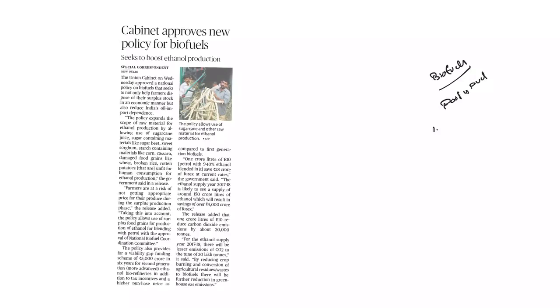Previously, any food product for conversion into ethanol was prohibited. Now excess food can be used for ethanol production, but they need approval of the National Biofuel Coordination Committee. So it means food for fuel is tacitly approved under this policy.